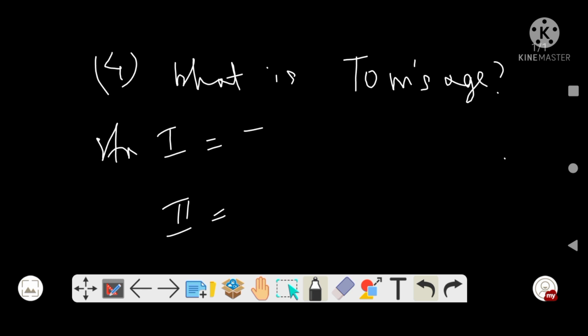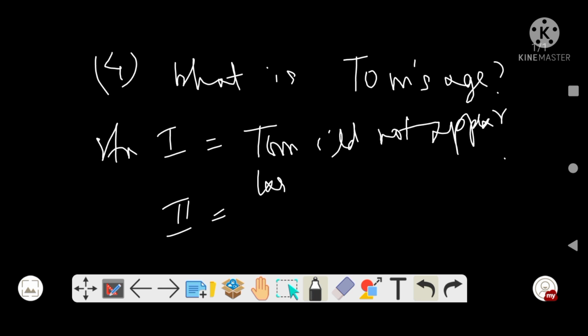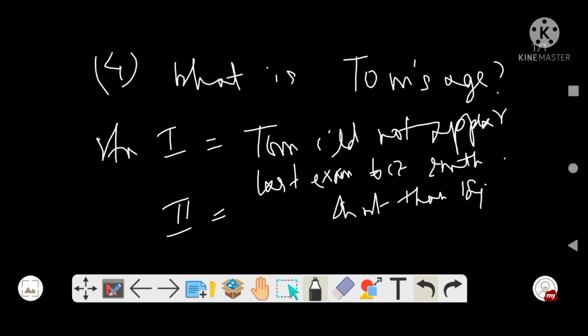First statement is Tom could not appear for the last exam because he is 2 months short of 18 years, which is required for the exam. This is your first statement.